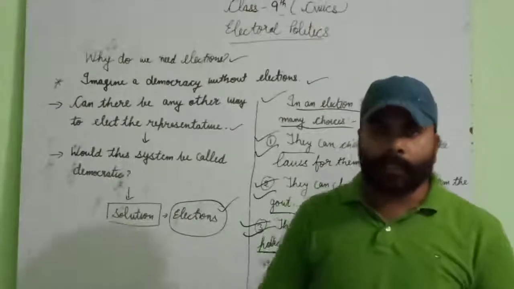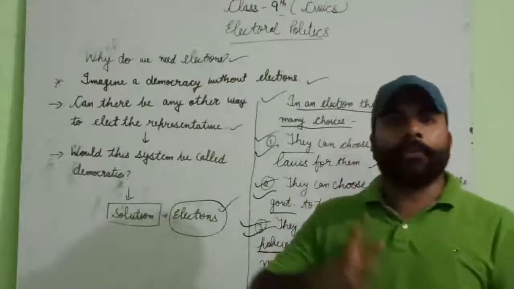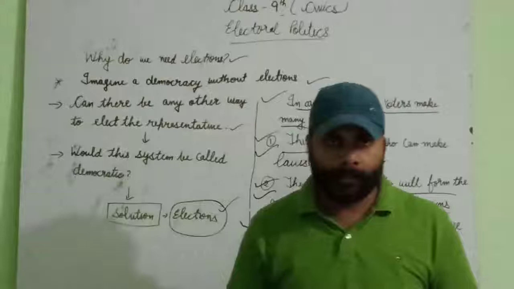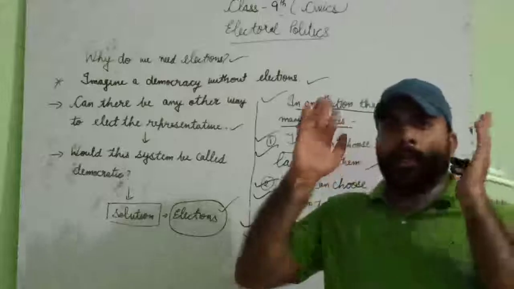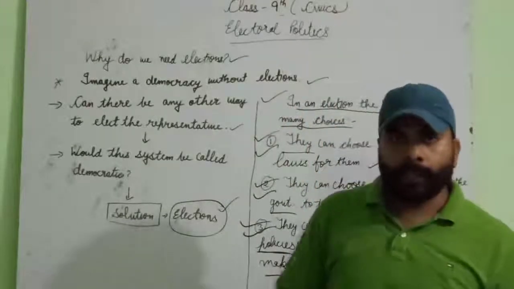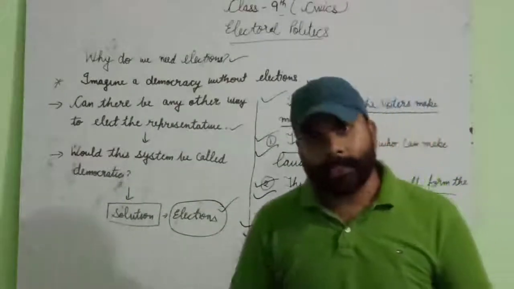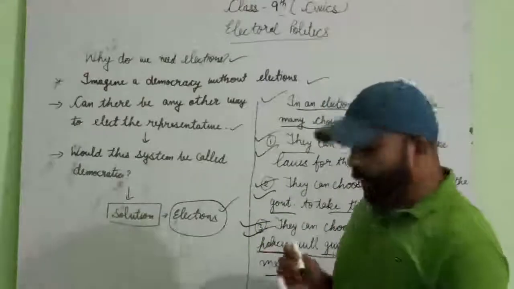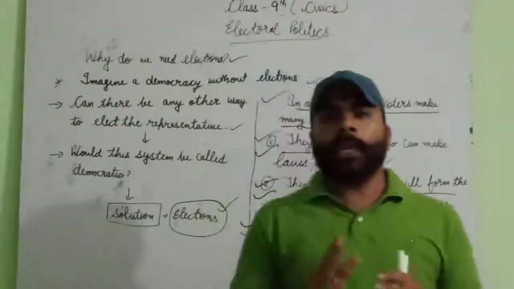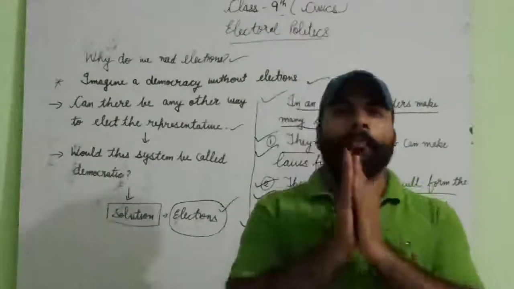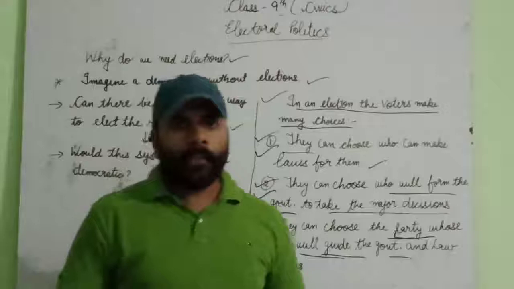And what is there in democracy? The leaders have to do the work according to the wishes of the people. They have to respect the wishes and perspective of the people. If they do not, they have to face the consequences in the next election. So our topic today was: why do we need elections? We need elections to elect representatives so that they can form the government, make policies and guide lawmaking. This was our topic today.